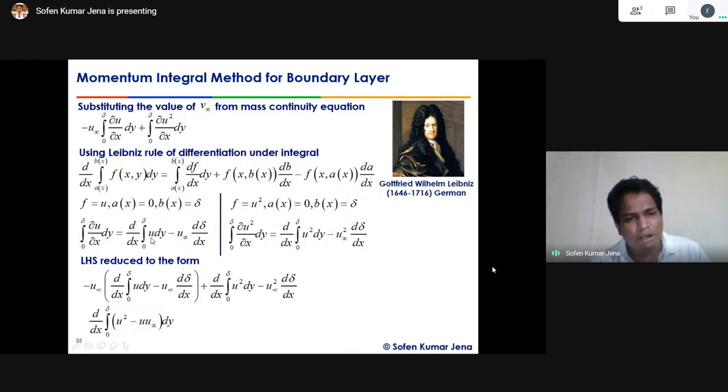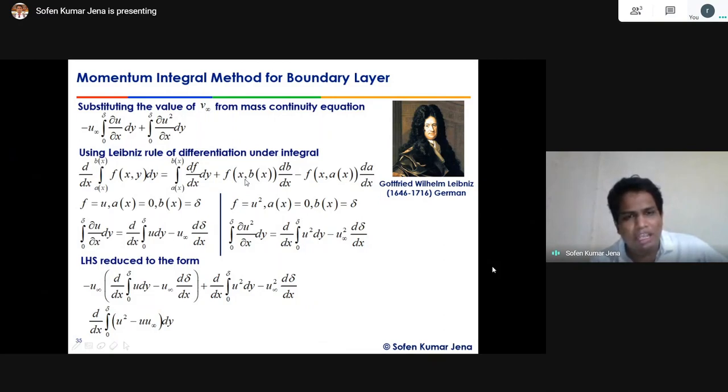That's why we bring the differentiation outside the integral as an ordinary derivative, d/dx of ∫ from 0 to δ of u dy, right? So I will not change anything. Minus, then what? The a term will be 0 because our lower limit is constant in this case, and the b term will be subtracted from this side.